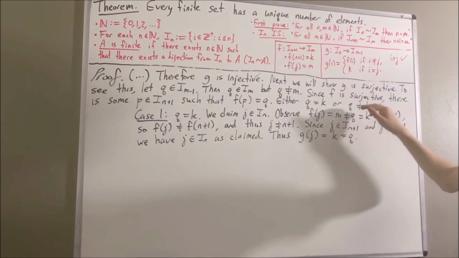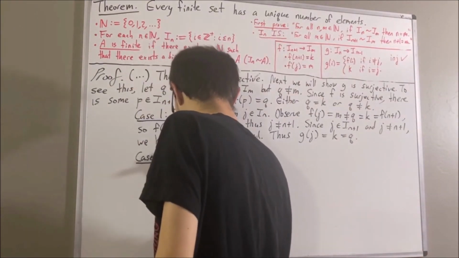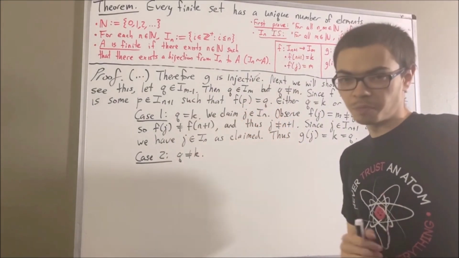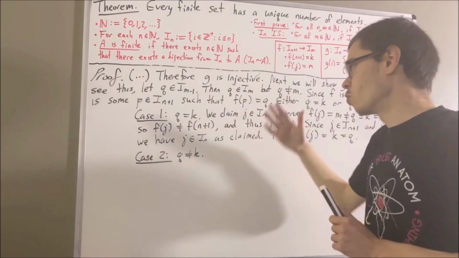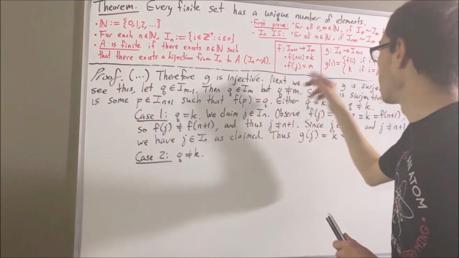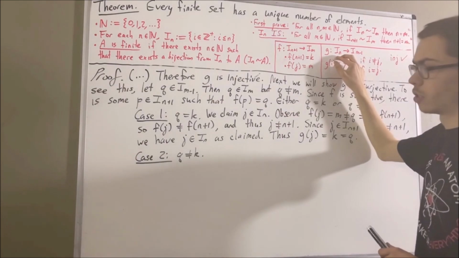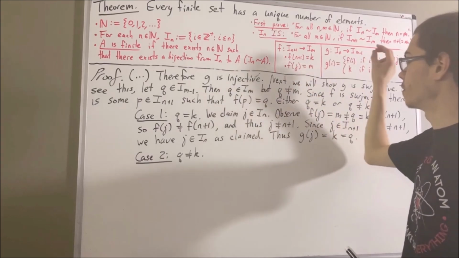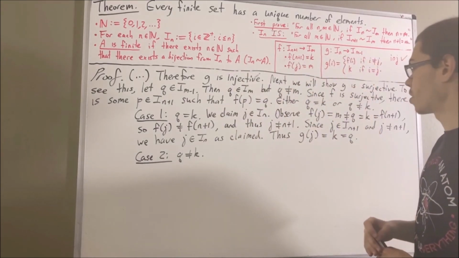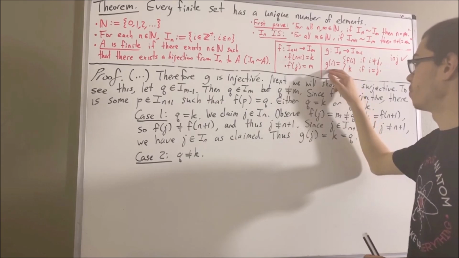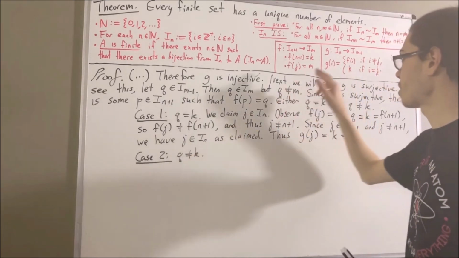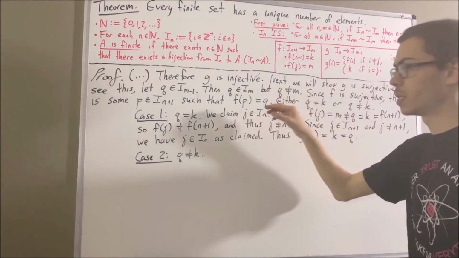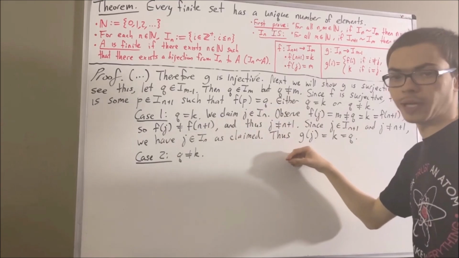Now we're going to move on to case 2, where q is not equal to k. Now our claim in this case is that g of p is equal to q. And in order to show that, we have to show that p is an element of the domain of g. Right? We need to show that p is an element of I_n, because that's the only way that we could send p into the function g. The other thing is, in order for g of p to equal q, we would have to show that g of p is equal to f of p, which is equal to q. Right? Because that would be a valid chain of equalities.